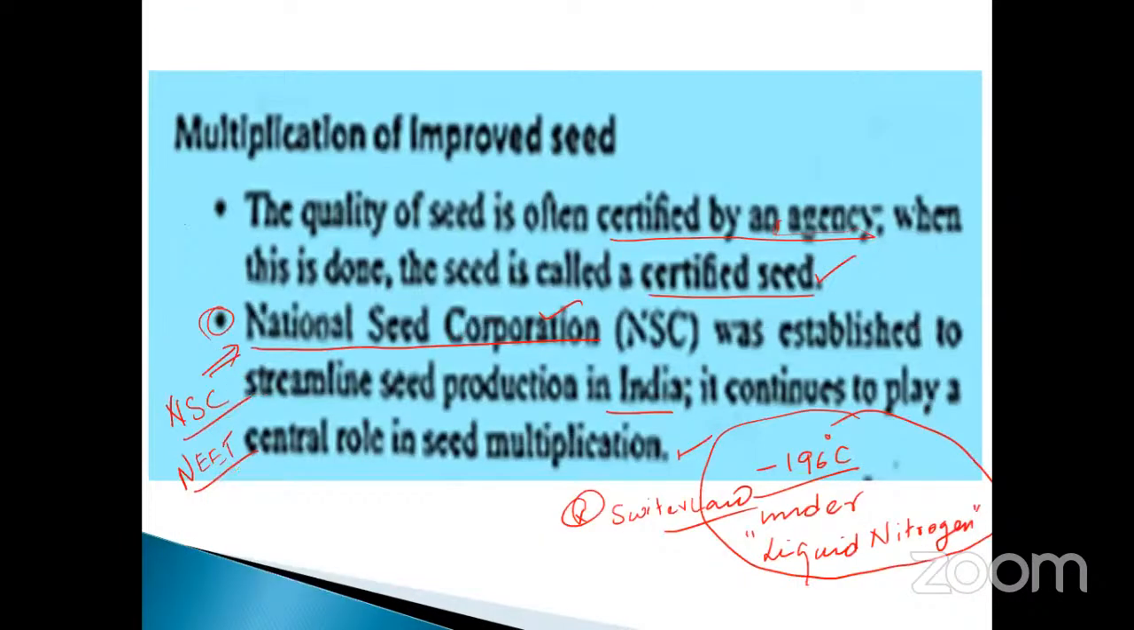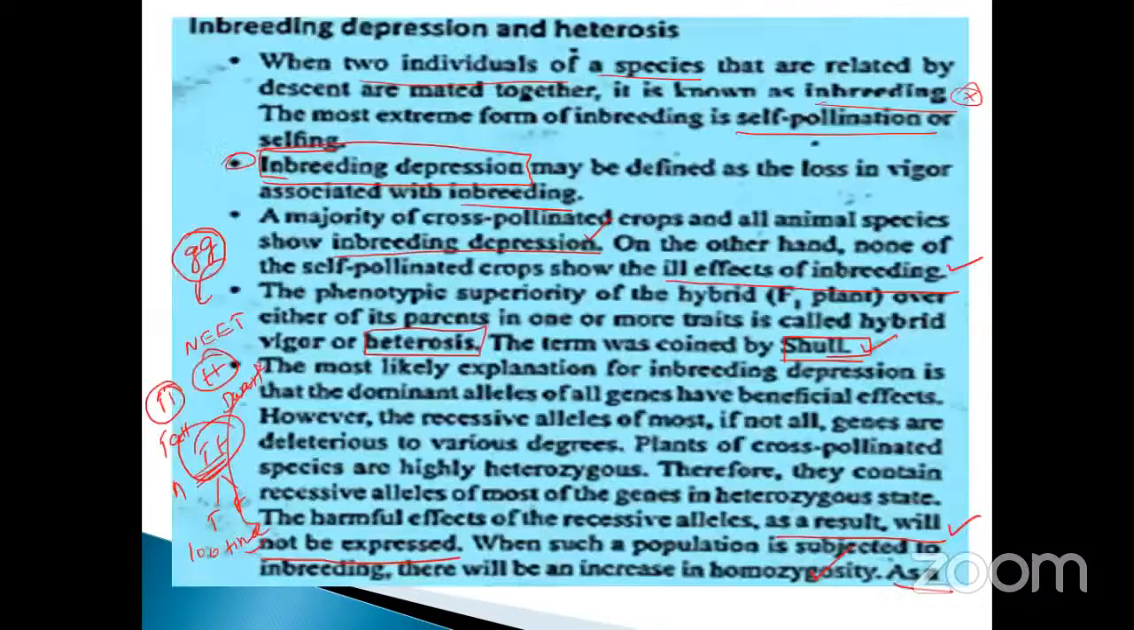Okay, the next one is multiplication of improved seeds. What are they? National Seed Corporation is very, very important. Certified seeds are also produced by the National Seed Corporation only. And inbreeding depression we already discussed. Who stated the statement of inbreeding depression? That is called Shull, S-H-U-L-L. Don't forget, my dear students. This is a very, very important question for the next exam.